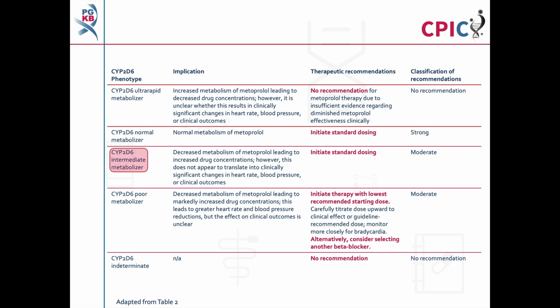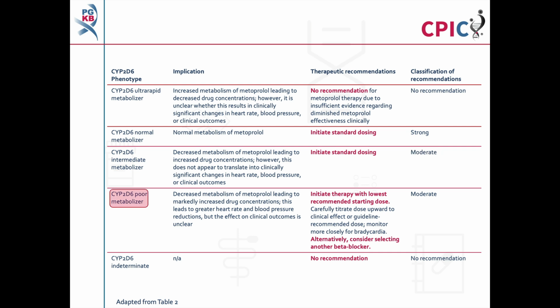Patients with a CYP2D6 intermediate metabolizer phenotype will have reduced metabolism of metoprolol compared to normal metabolizers. However, this does not appear to lead to any clinically significant changes in heart rate, blood pressure, or clinical outcomes. These patients can begin metoprolol therapy at the standard dose. This is a moderate recommendation.